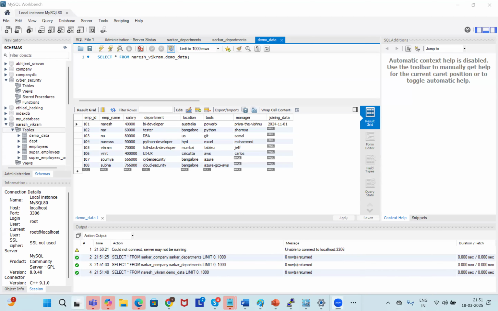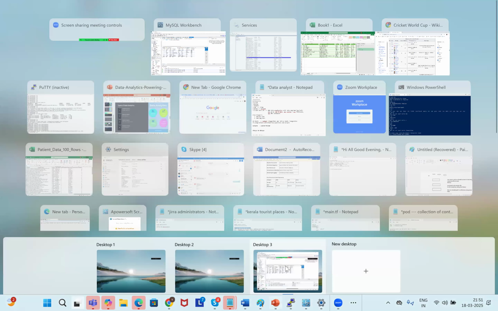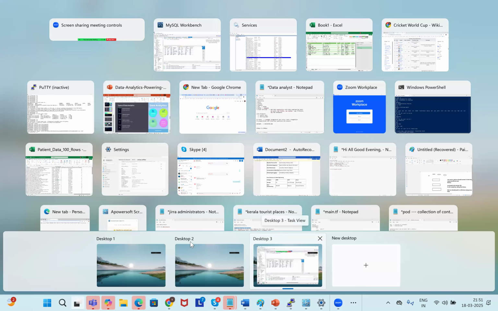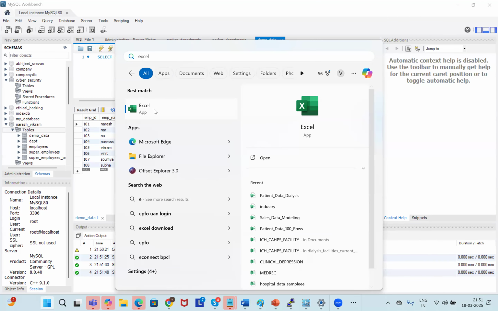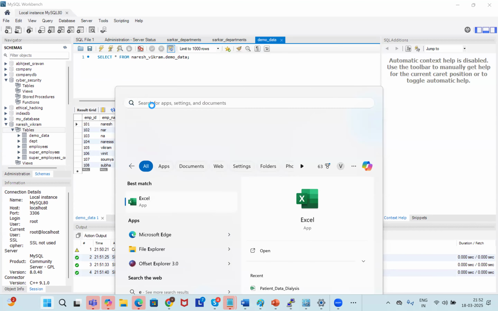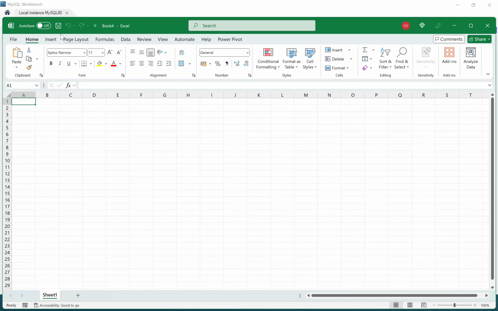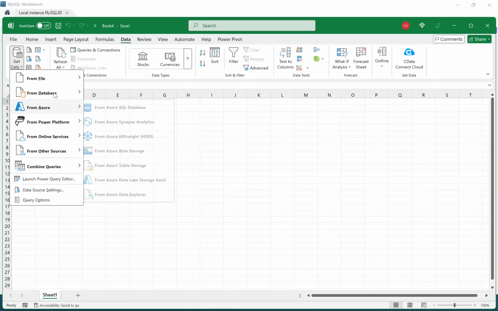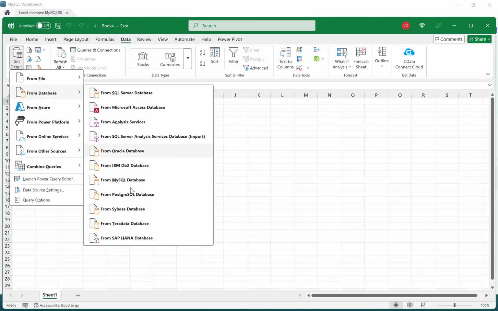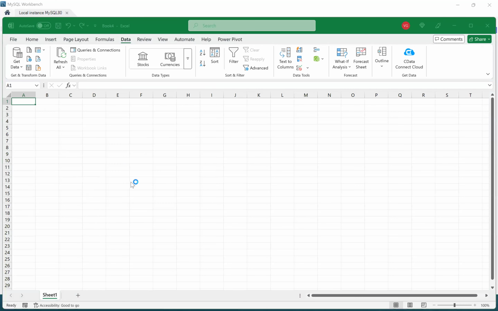What I'll do in the Excel sheet is load the data. So go back to the Excel sheet again. Data, get the data from where? MySQL database. See here, from MySQL database.